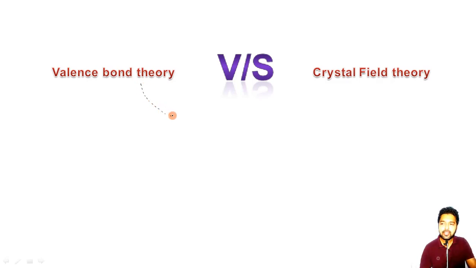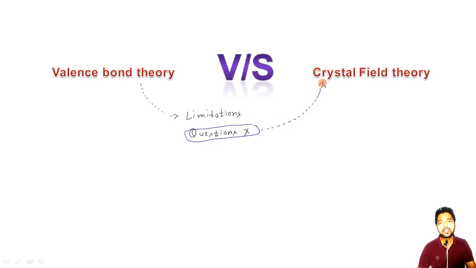There are various questions which the valence bond theory cannot answer. All these questions can be answered with the help of the crystal field theory.